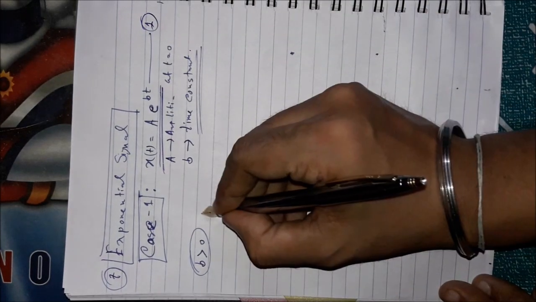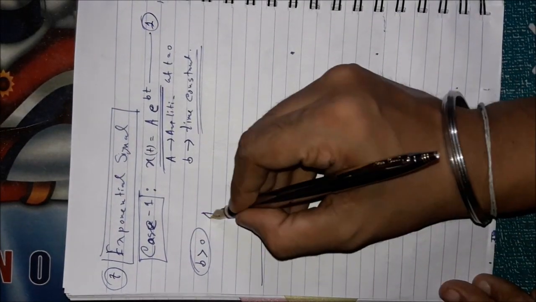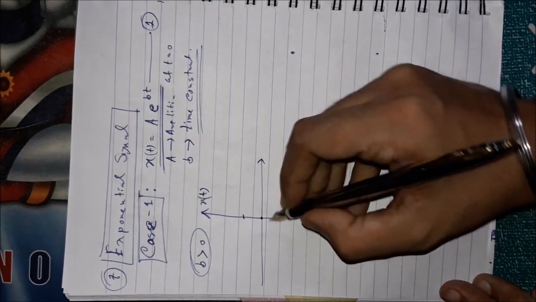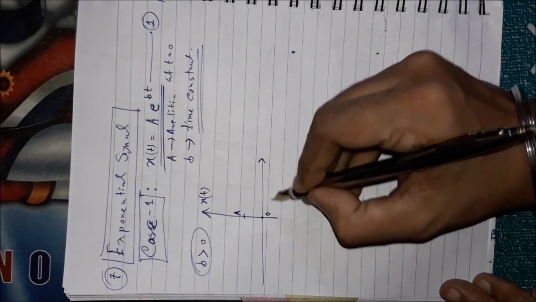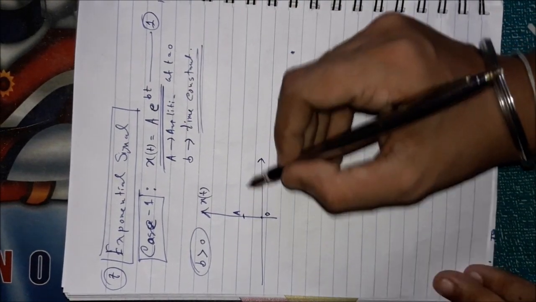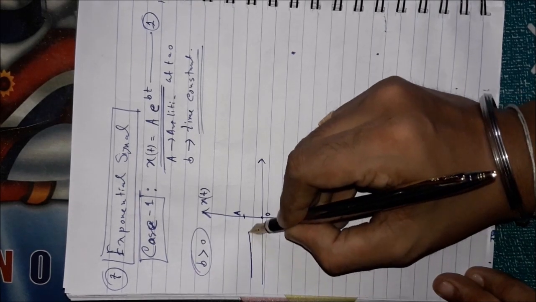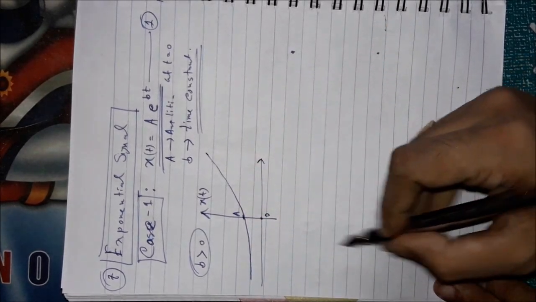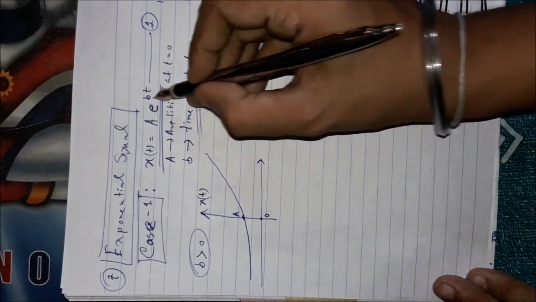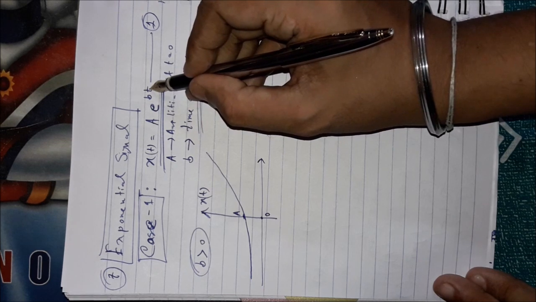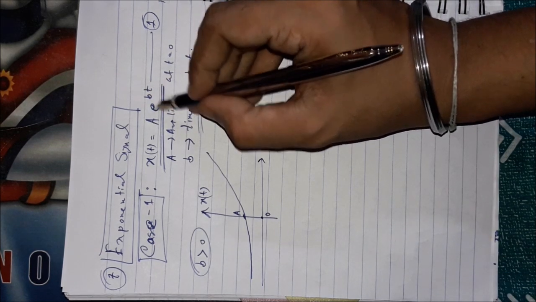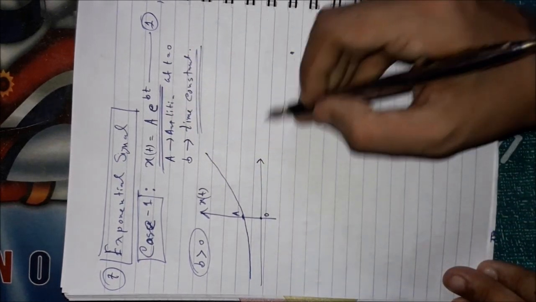It is question number 1. How can you draw, sketch this signal? Simple. First locate where the value of the signal will be at t equal to 0. If you put t equal to 0 here, you will get the value of a, and the rest of the signal can be drawn through this a, and it will be exponentially increasing because b is positive. So if you increase the t value, since b is positive, the exponential curve will exponentially increase.